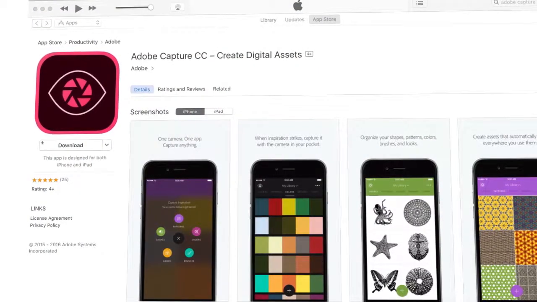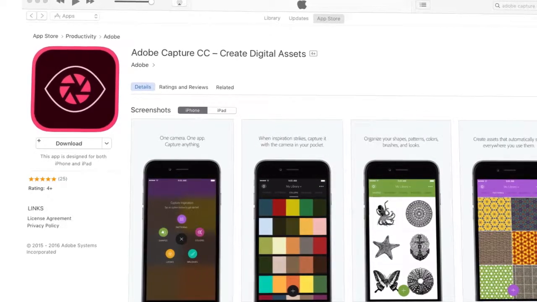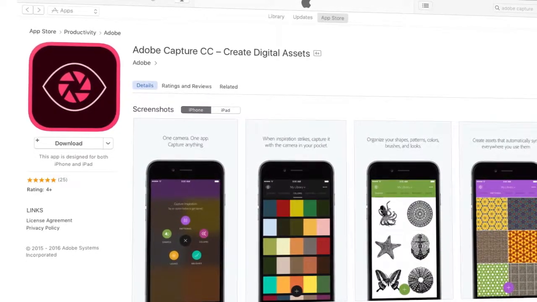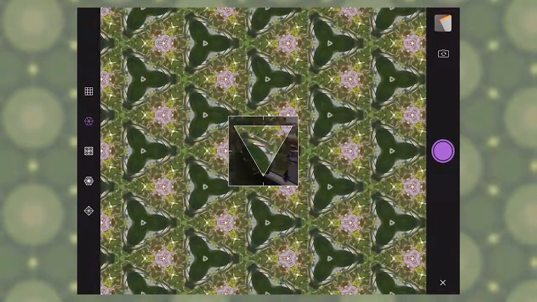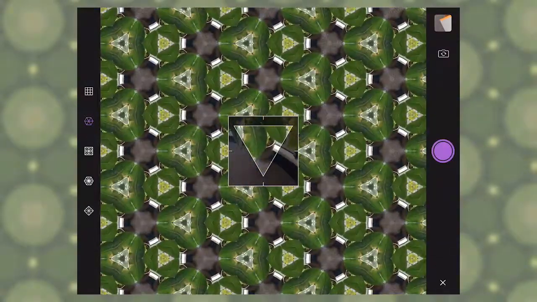A few of the other Adobe programs that we used was Adobe Capture, which does some neat things. You can basically make a pattern by taking a photo of anything, and it creates a kaleidoscope effect. So we did a project in which they had to incorporate their self-portrait with a pattern.